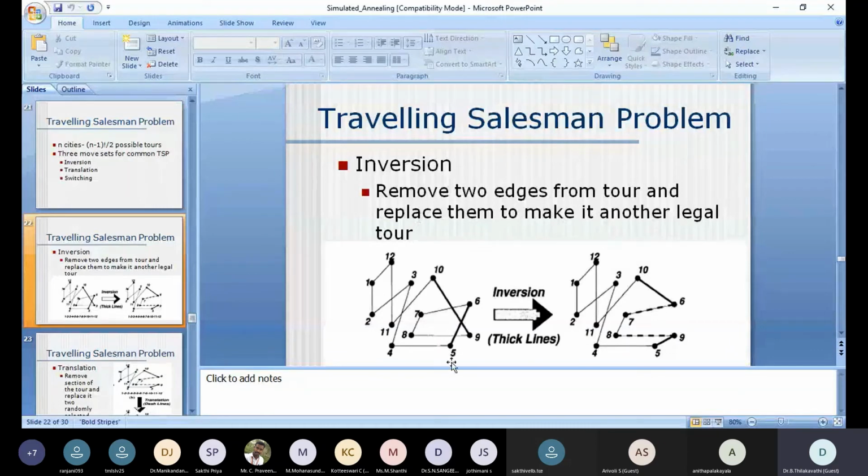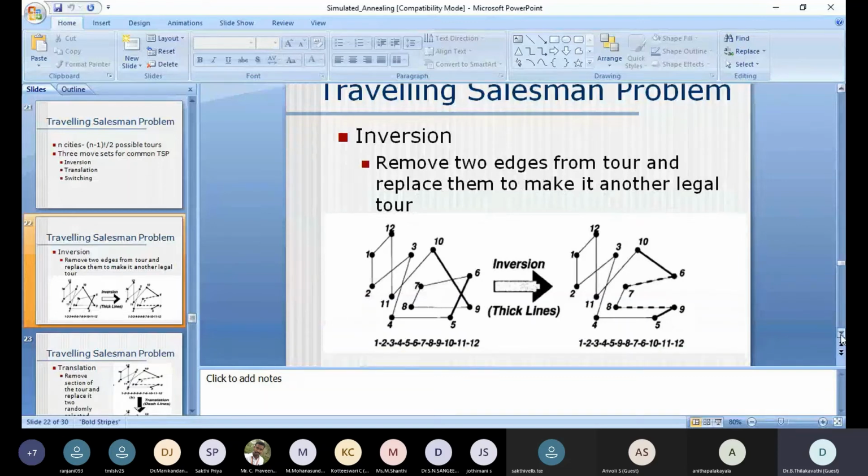This tour schedule starts from 1 and ends at 12. Now there are two edges. What are those two edges? The two edges are between this.